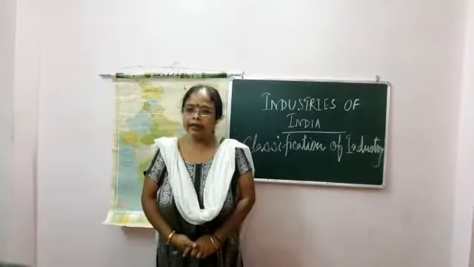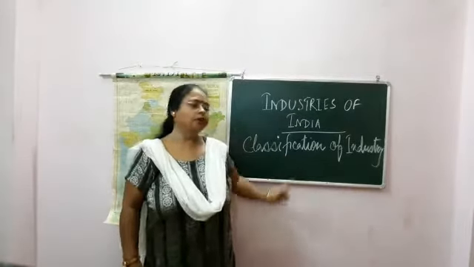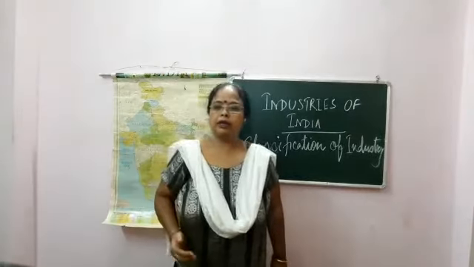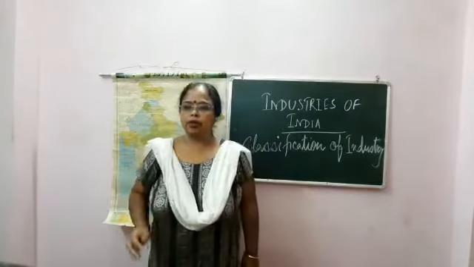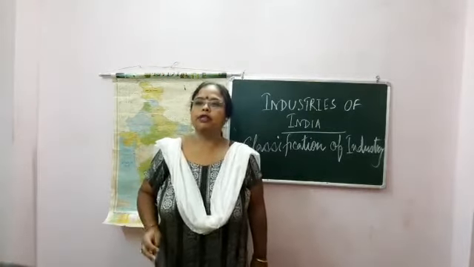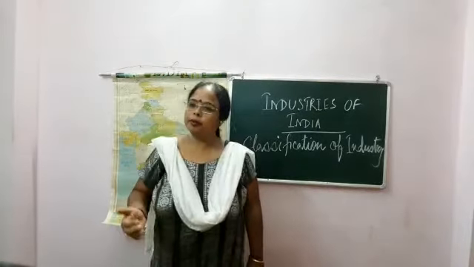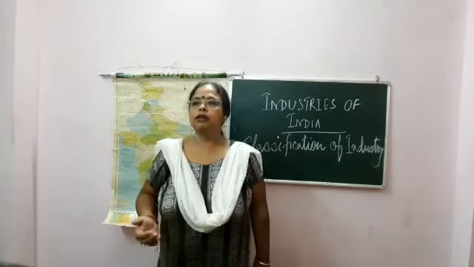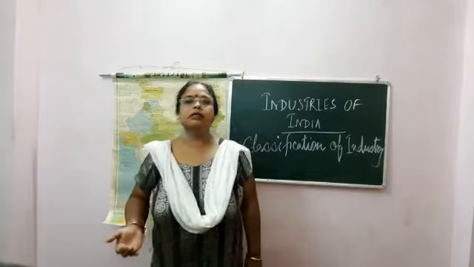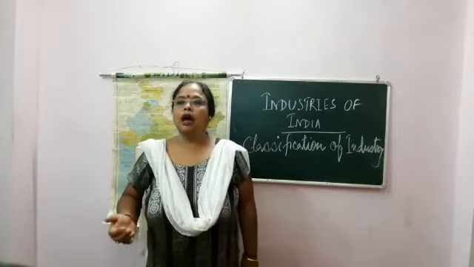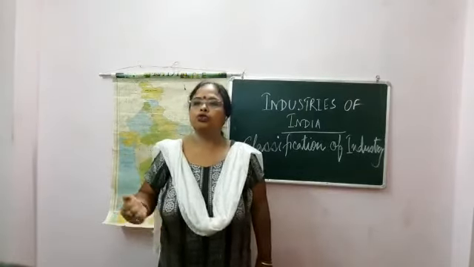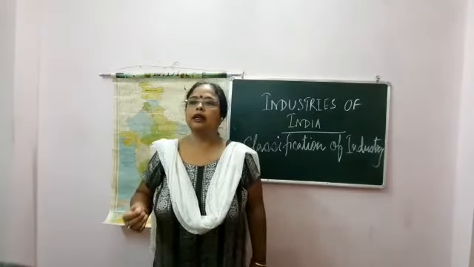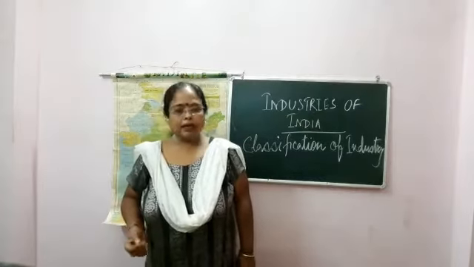Next, we come to the classification of industry. Classification on the basis of raw materials, we divide into 4 groups: agro-based industries, mineral-based, forest-based, and animal-based. Agro-based industries, for example, are cotton, sugar, and jute. Mineral-based: iron and steel, cement. Forest-based: wood, rubber, lac, etc. And animal-based industries: dairy products, woolen, silk, etc.